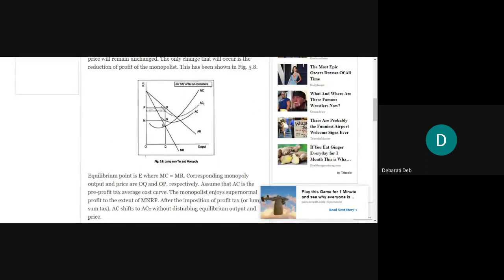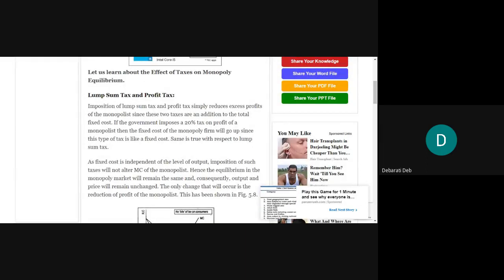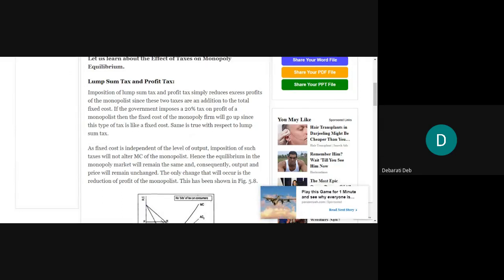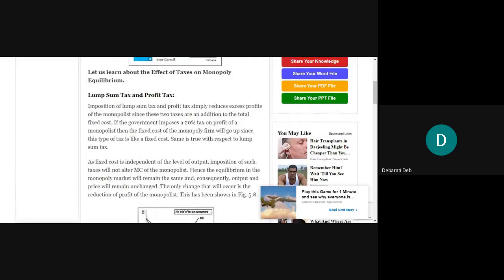Just like in perfect competition, due to the imposition of lump sum tax and profit tax, there will only be an increase in the fixed cost of the monopolist. The marginal cost of the monopolist will not change because there will not be any effect on the volume of the output.